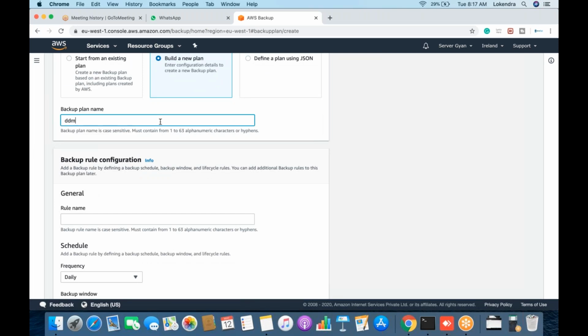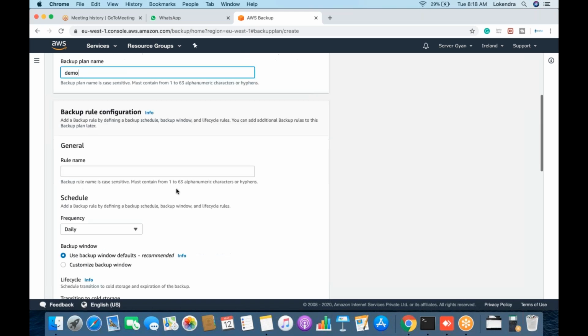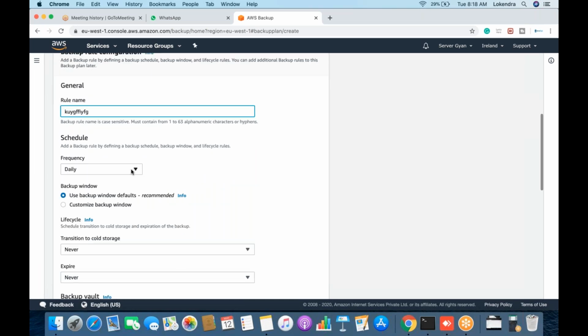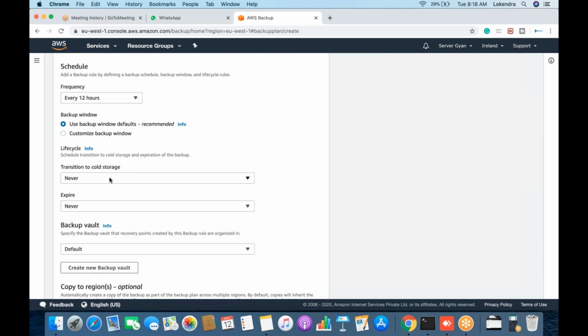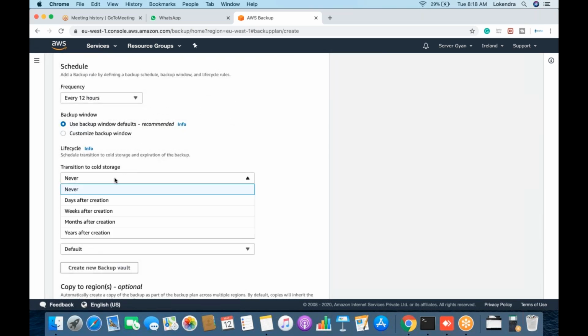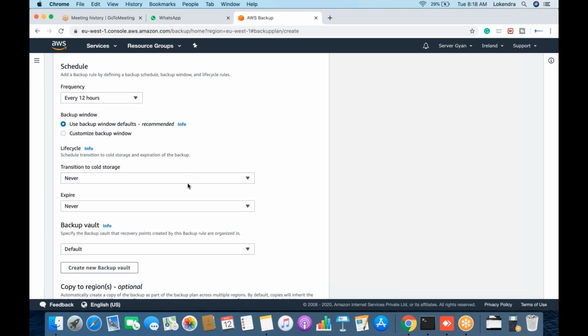DEMO. Okay. Rule name: anything, whatever you want, you can define. I'm just going to give you a demo, I'm not going to create it. Frequency: daily, every 12 hours, monthly, or a custom cron expression. If you want to run it every 2 hours, every 1 hour, every 30 minutes, you can do it. Then, transition to cold storage. When is it going to happen: days after creation, weeks after creation, months after creation, years after creation. You can define, for example, that whenever your backups are created, they will go to AWS S3 standard storage.